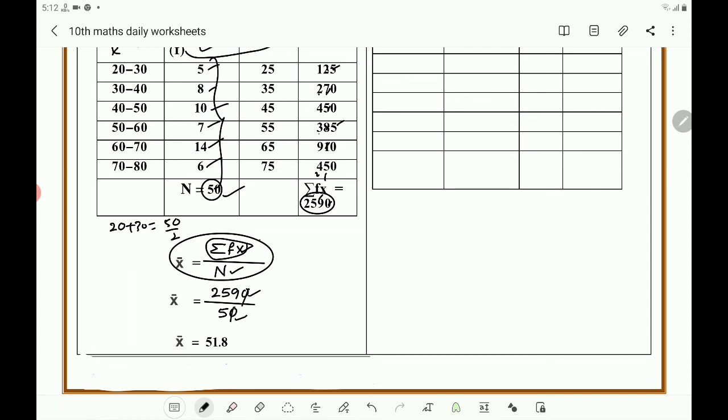Here 0 and 0 cancel. You divide 259 by 5. You know that 5 5s are 25. Subtract, you will get 9. 5 1s are 5. 9 minus 5 is 4. Take the decimal point and take 0 here. 5 8s are 40. In this way you will get 51.8. So here you got the mean is 51.8.